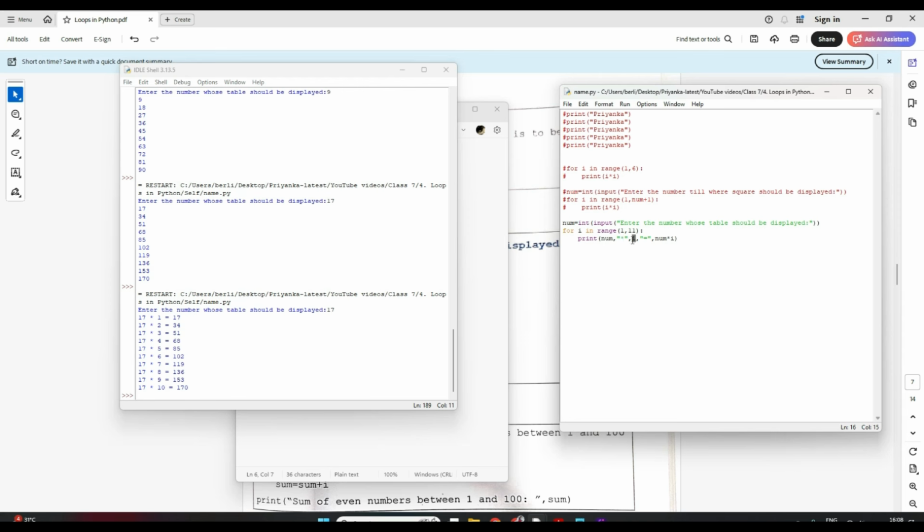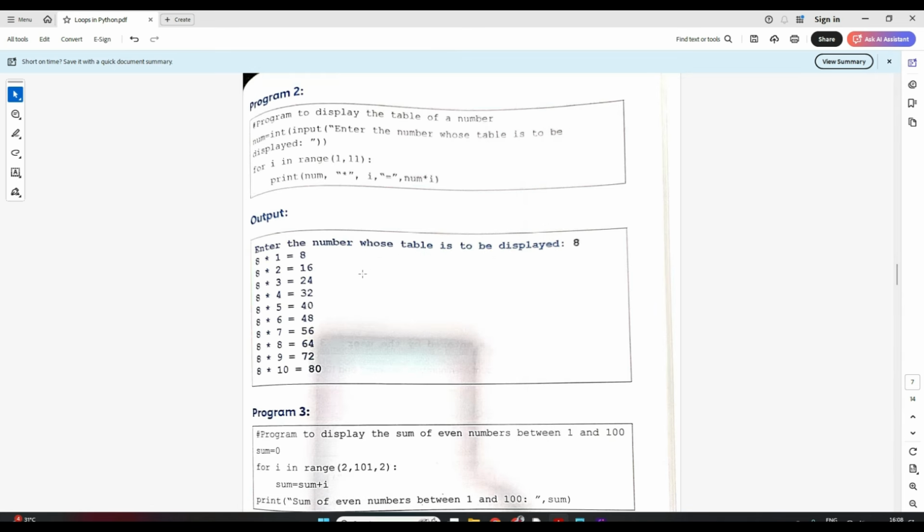First time it will print 1, second time it will be 2. Whatever be the value of I, it is printing that. Then it will print equal to, again within double quotes, so it prints as it is. Then my num into I, which is the final value I want. I hope this statement is clear, right? Clear? Now let's move on to other examples.